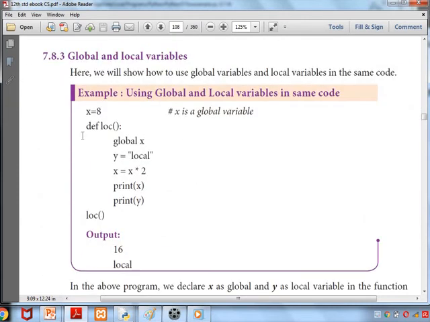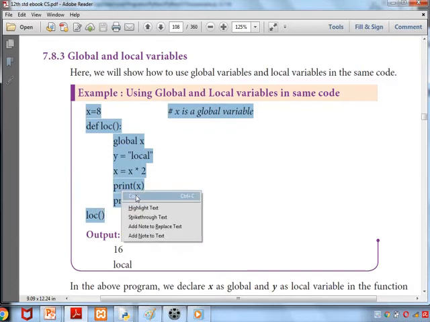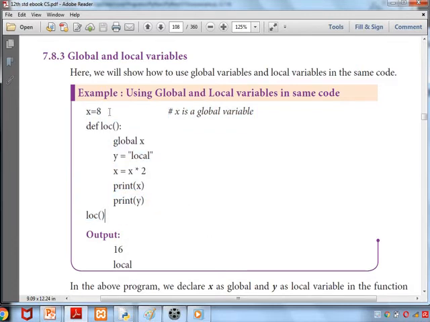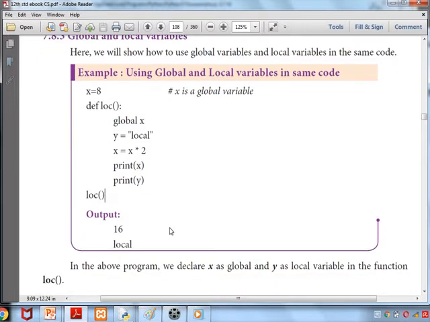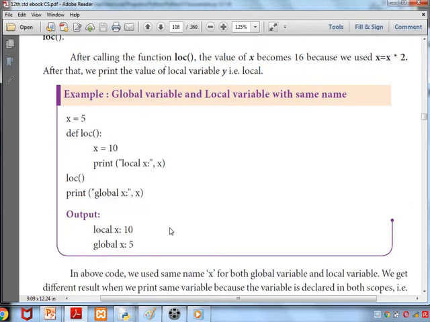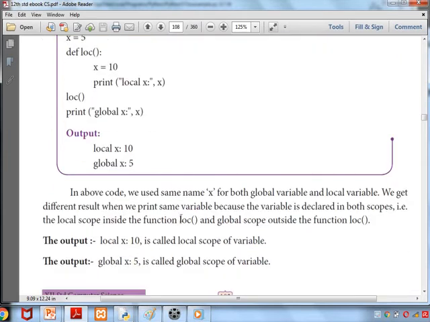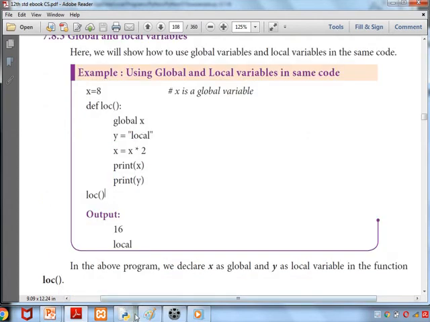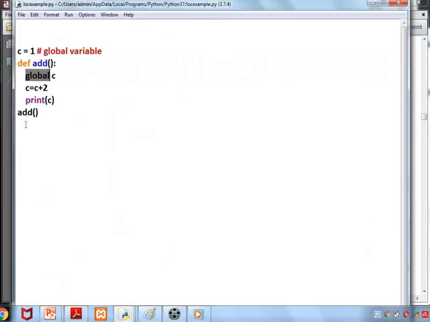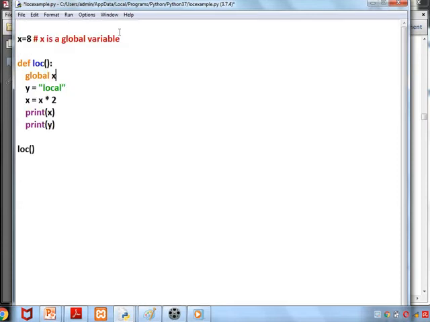So they have given global and local variable in the same code. Here x is a global variable, y is a local variable. The function name is LOC, global x, y equal to local.